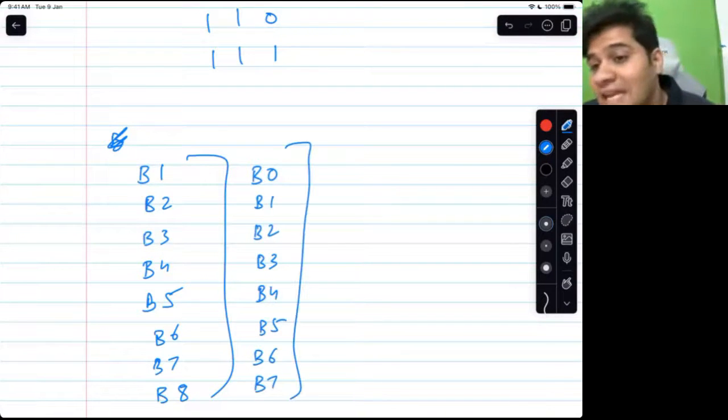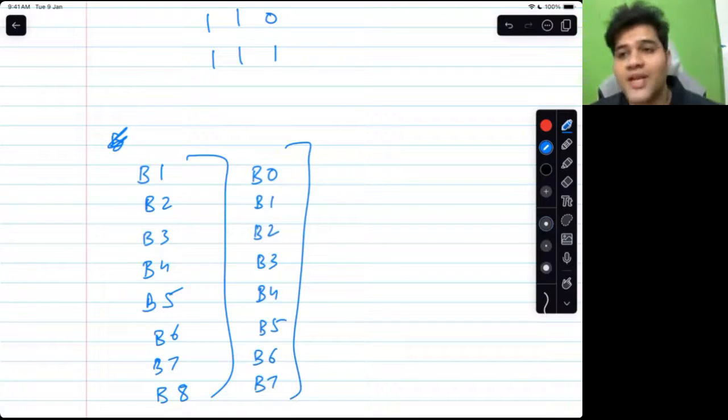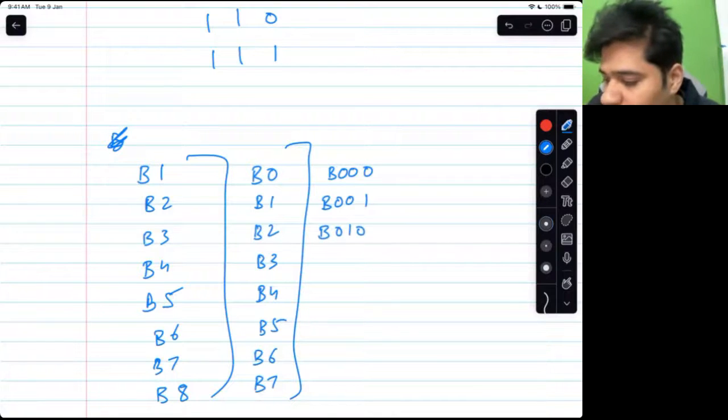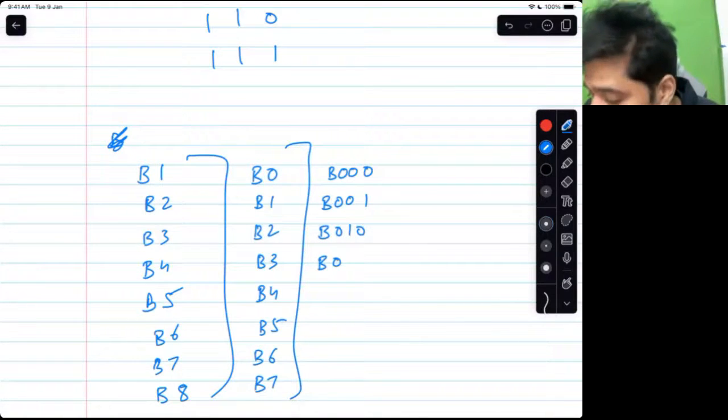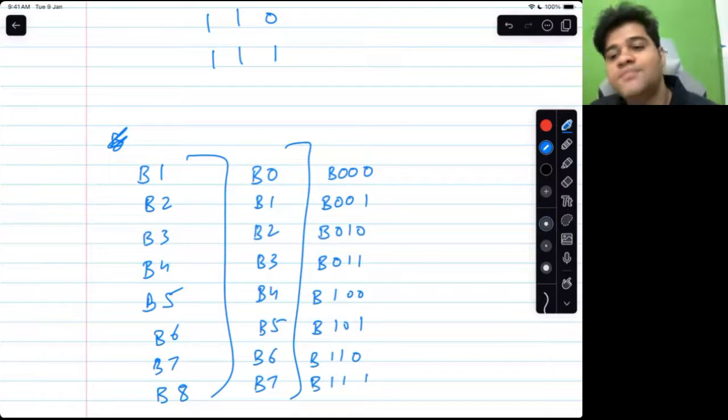But the person who was labeling these bottles was a computer scientist, and he used to count in binary. So he labeled the bottles like bottle 000, bottle 001, bottle 010, bottle 011, bottle 100, bottle 101, bottle 110, bottle 111. Okay?